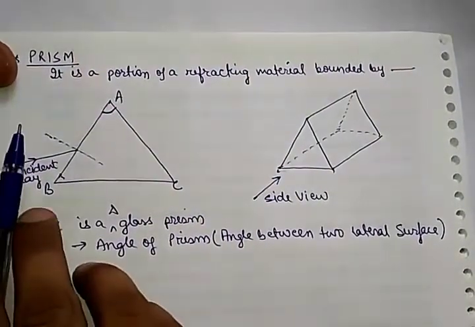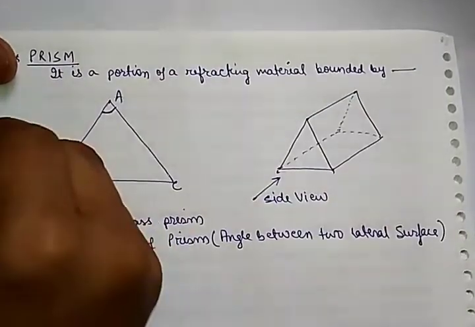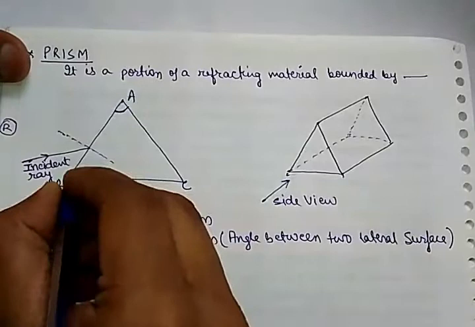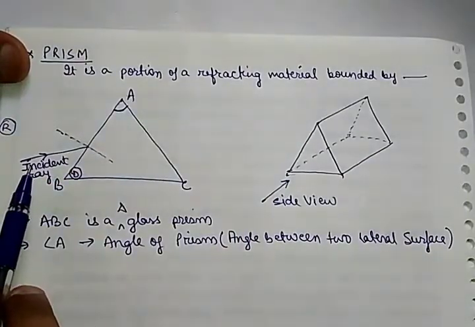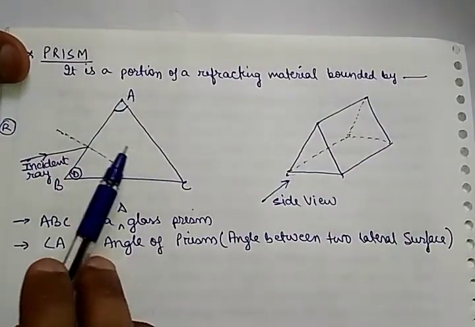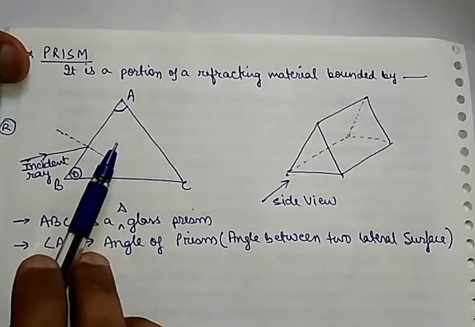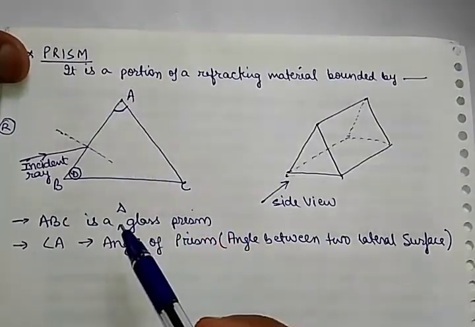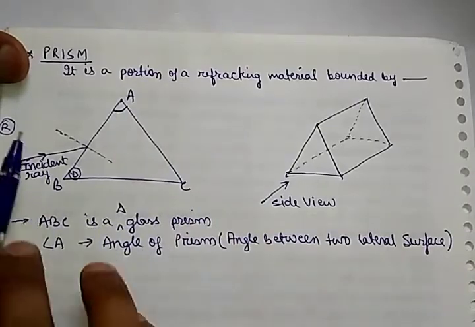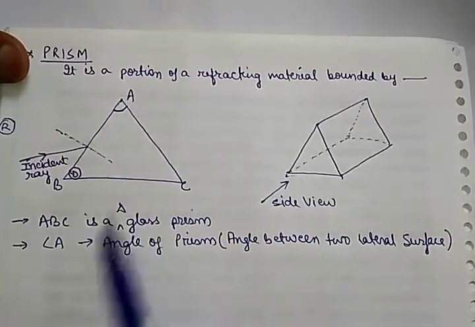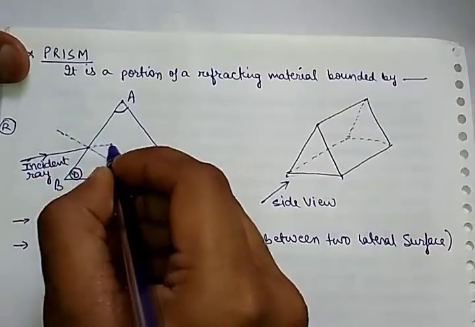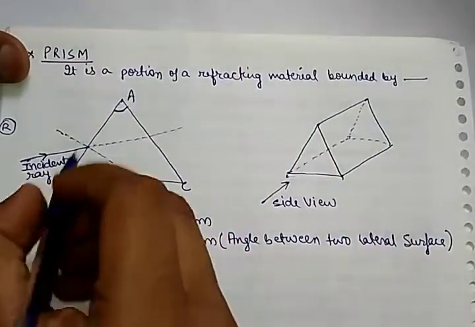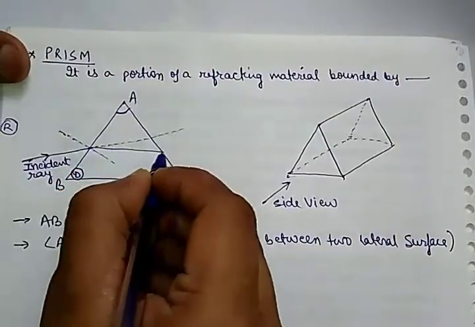So this is the air and this is the glass. So this is the rarer medium and this will be the denser medium. Okay. So light is traveling from the rarer to the denser. The ray of light will tend to move away from the original path and towards the normal. Rarer to denser means towards the normal and away from the original path. The original path was something like this. I'm extending it. It is moving away from the original path and towards the normal. It is moving like this.